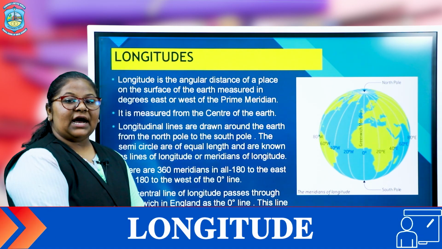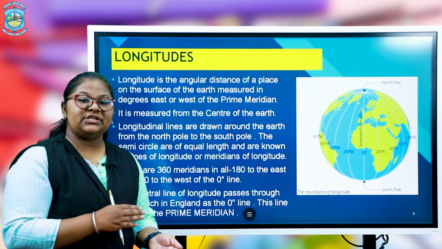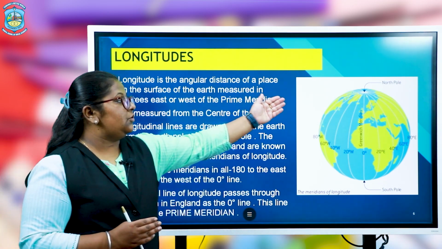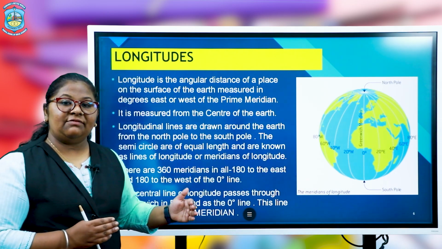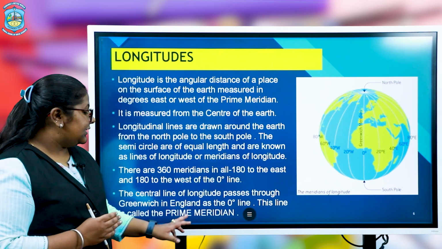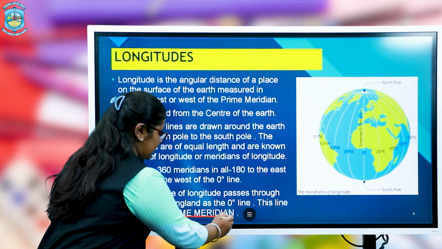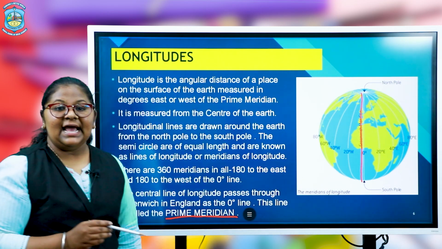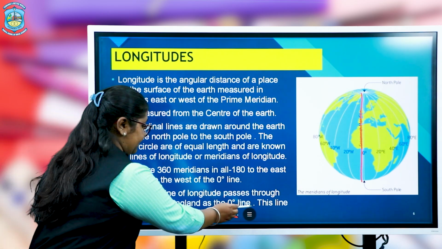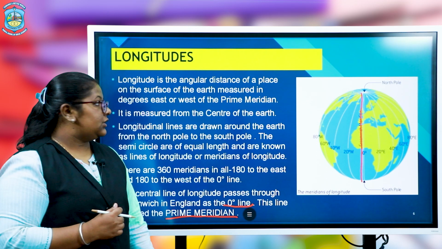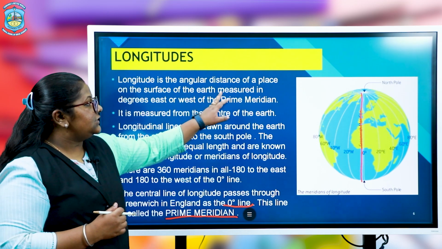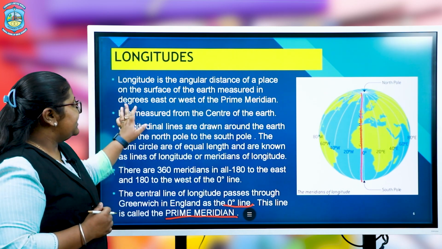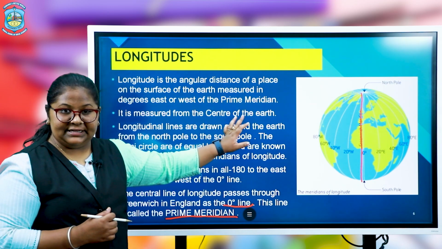So we will discuss longitudes. Longitudes are also imaginary lines, but these longitudes run from the North Pole to the South Pole. They have a center line which is known as the prime meridian. The prime meridian passes through Greenwich in England at the 0 degree line. Longitude is the angular distance of a place on the surface of the Earth measured in degrees east or west of the prime meridian.